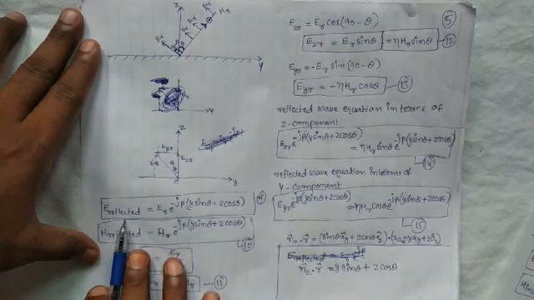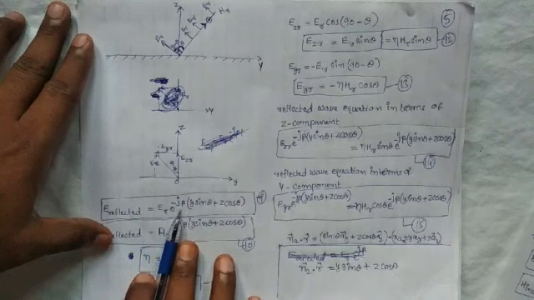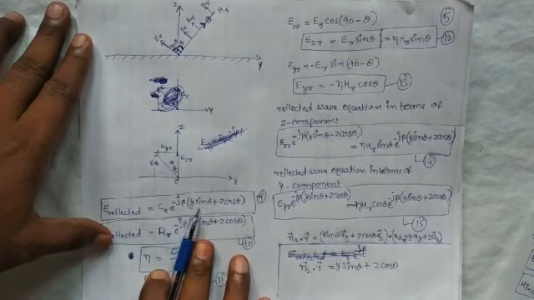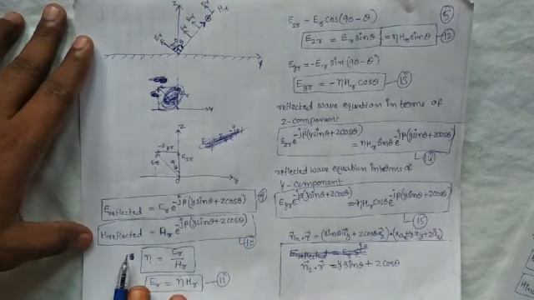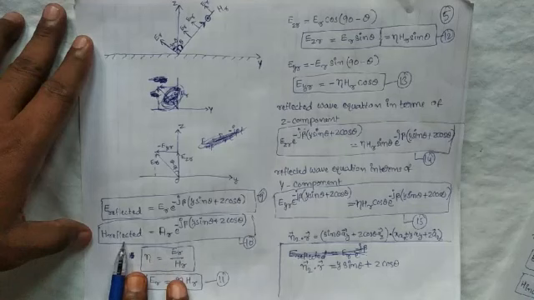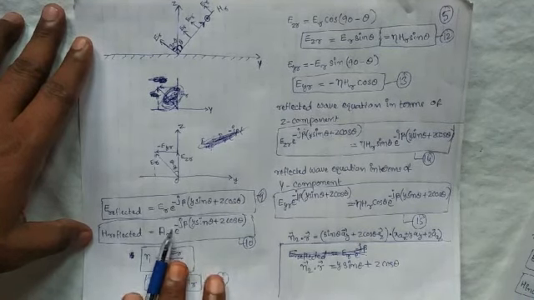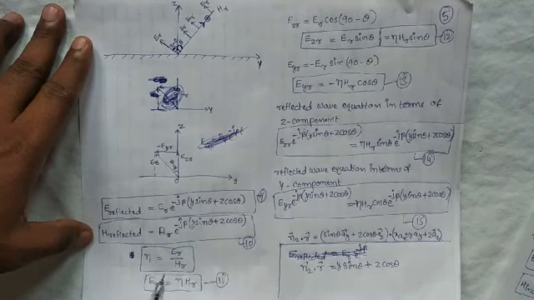Now we are writing the reflected wave equation. E reflected is equal to ER into e power minus j beta into n2 dot r. The n2 dot r value is y sin theta plus z cos theta. Similarly, we write the reflected wave equation in terms of the magnetic field: H reflected is equal to HR into e power minus j beta of y sin theta plus z cos theta.